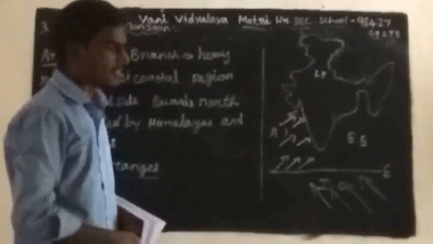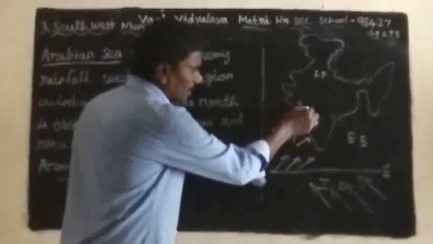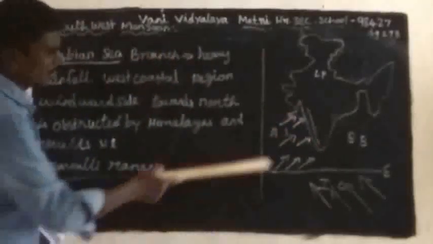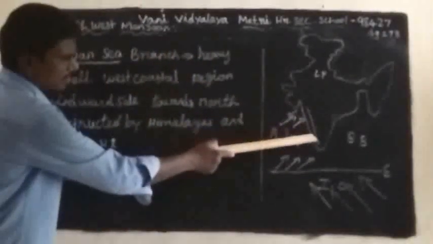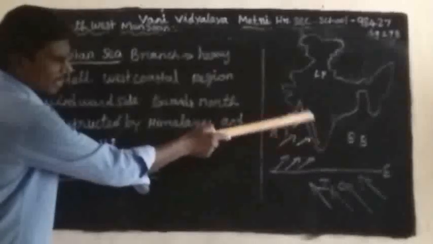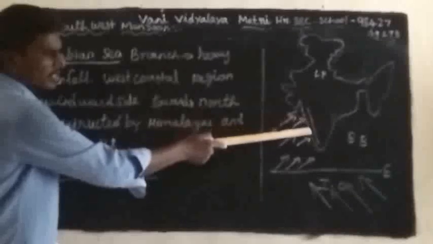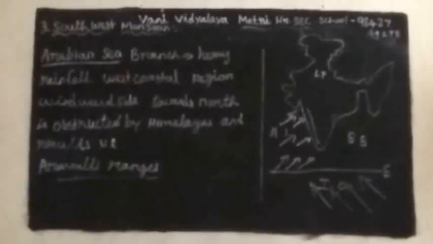Moisture is found in the Arabian Sea and flows in these directions. They strike the Western Ghats. The Western Ghats get heavy rainfall, in the Western Ghats and the west coastal regions, mainly from the Arabian Sea branch of the southwest monsoon.